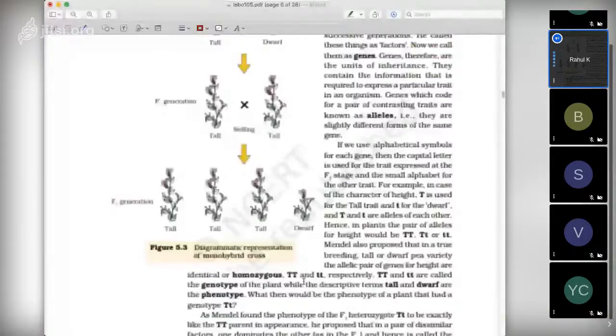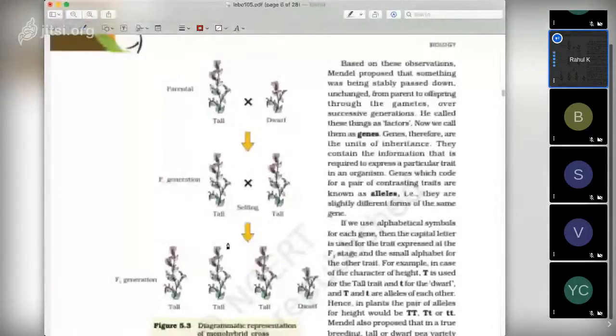So you take a tall plant, you take a dwarf plant. In the F1 generation, all are tall. If you do selfing, you get this ratio. The ratio of 3 is to 1 we get in the F2 generation, not in the F1 generation, if we take a pure tall and pure dwarf plant.